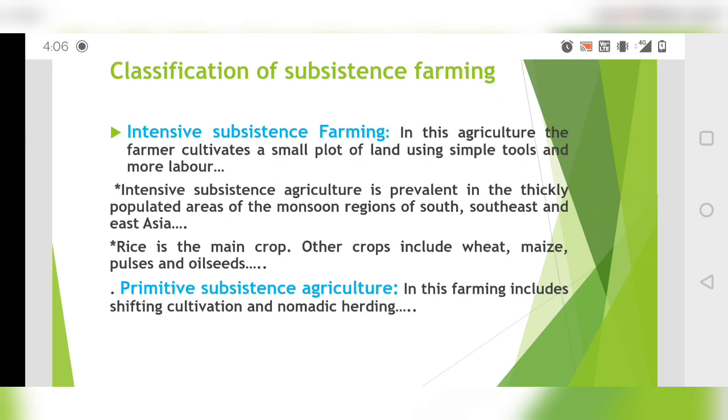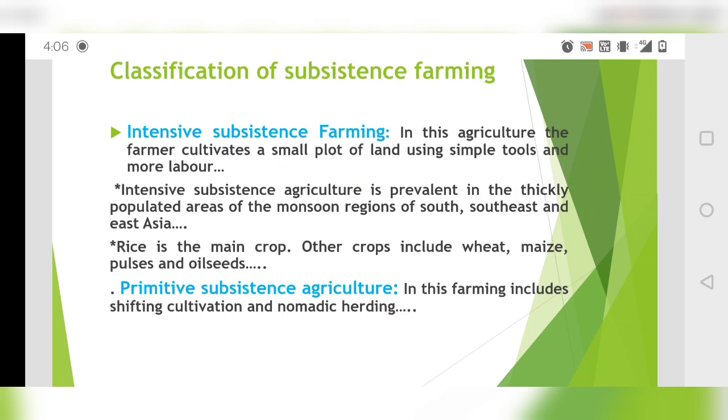Most of the 80% of farmers in India have a small plot of land, or they don't have land. So in that case they have a small plot of land, and on that they will use simple tools and more labor. They will not have machines, so they will take work from labor.